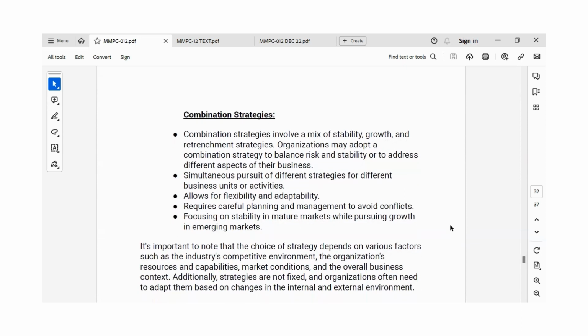It's important to note that the choice of strategy depends on various factors of the organization, like its resources and capabilities, the industry's competitive environment, the changing market conditions, and the overall business context.